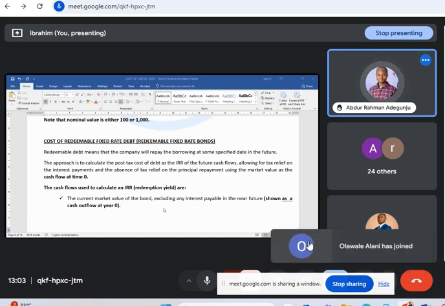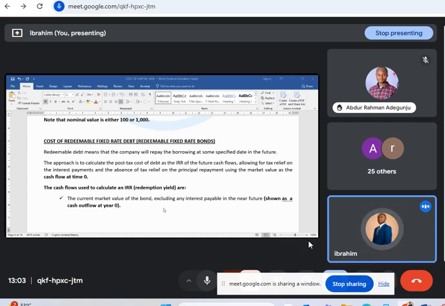Now, the question is, how do you determine the cost of redeemable debt, class? The cost of redeemable debt will be calculated using the internal rate of return. The approach is to calculate the post-tax cost of debt.